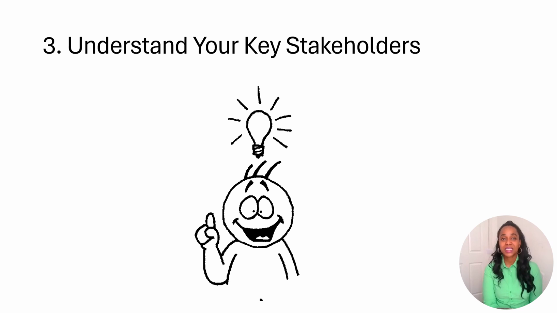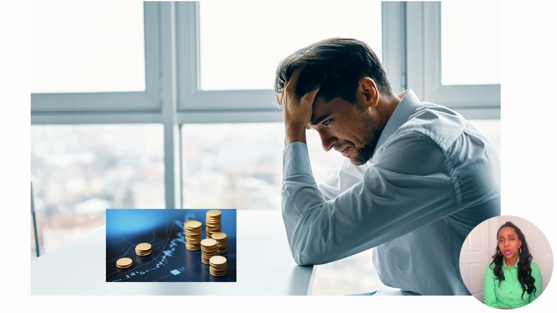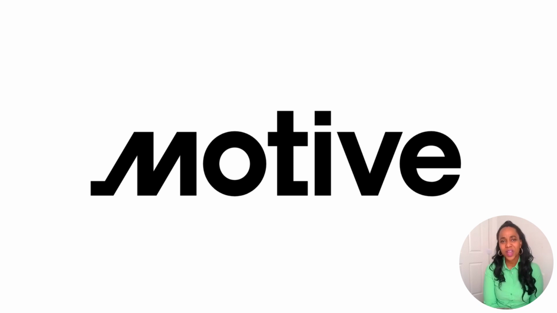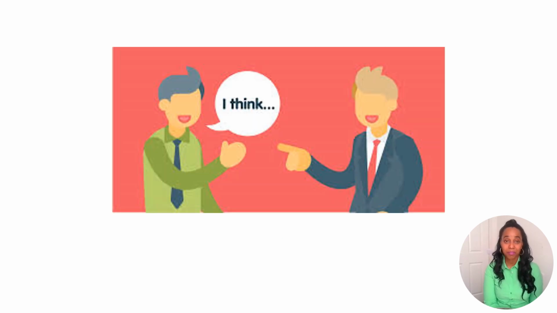The third step in conducting a stakeholder analysis is to understand your key stakeholders. You now need to discover how your key stakeholders feel about your project. You also need to work out how best to engage them and how to communicate with them. And here are some questions you can consider. What financial or emotional interests do they have in the outcome of your project? Is it positive or negative? What motivates them most of all? What information do they want from you? And what is the best way of communicating with them?